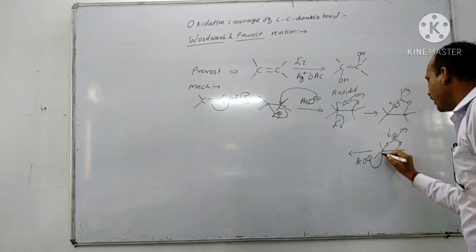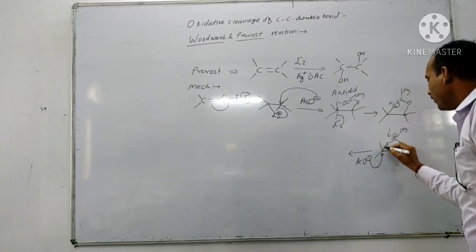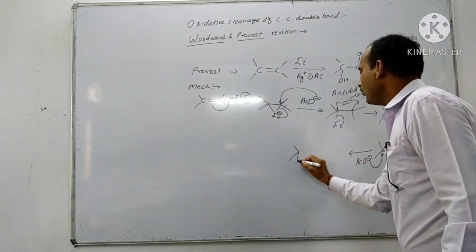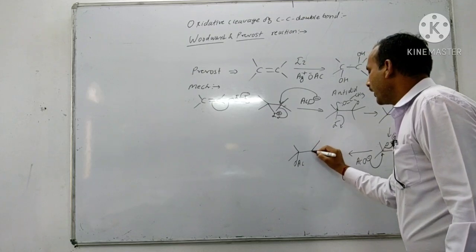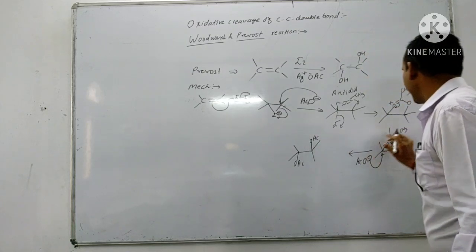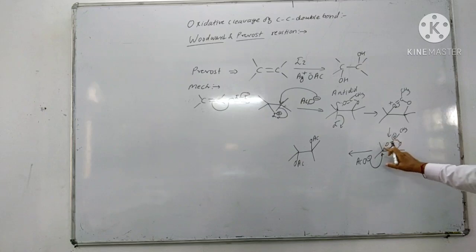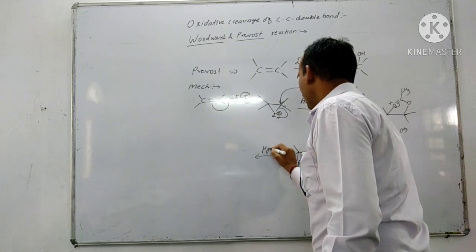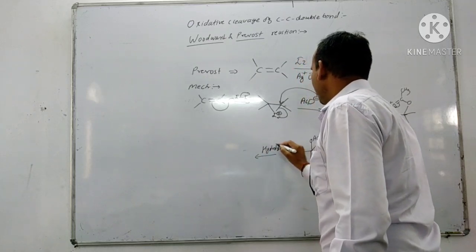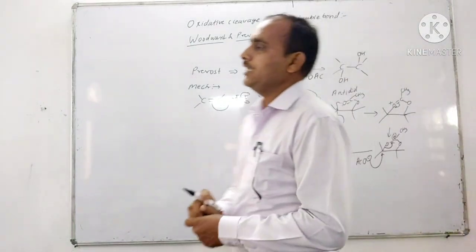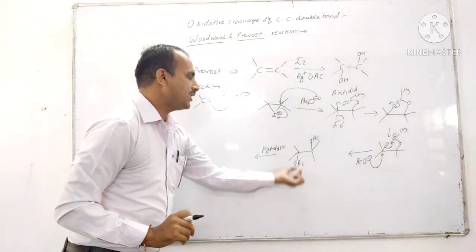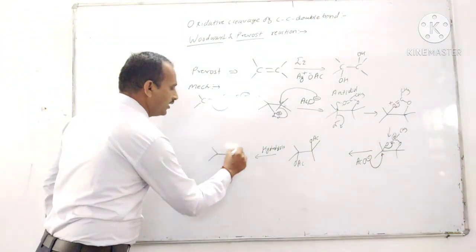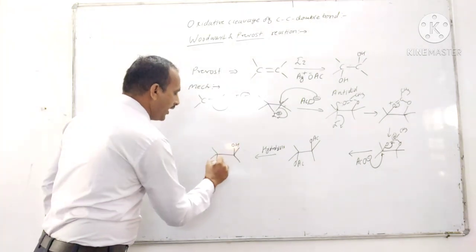attacks the carbon, then there is breaking of C-O bond, formation of C double bond O, OAc. Again it is OAc. Acetyl group is formed by retaining this bond to form the C double bond O. Now on hydrolysis condition, this acetate ester undergoes hydrolysis to form the alcohol, and the alcohol is anti-diol.